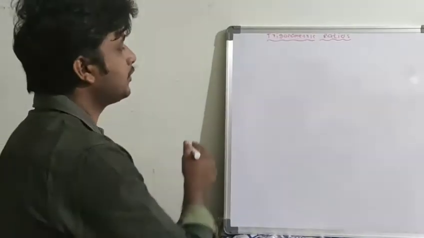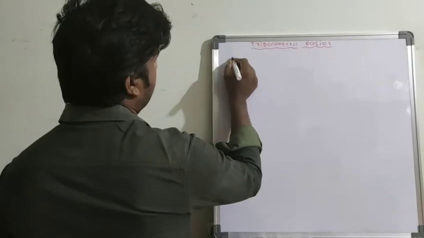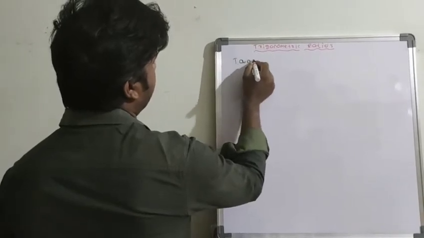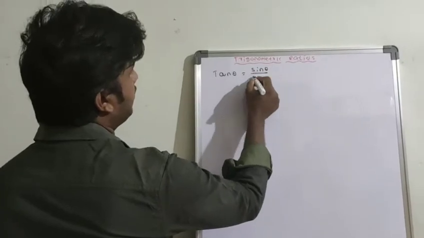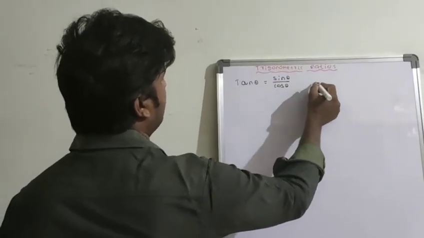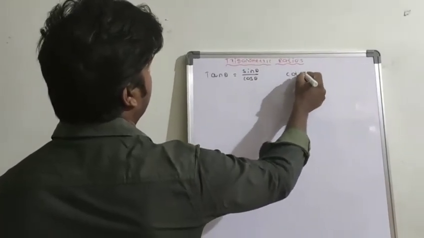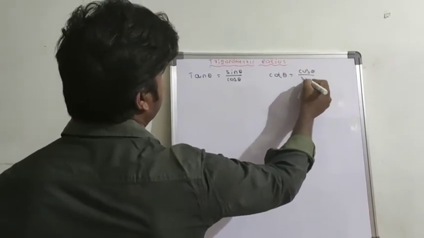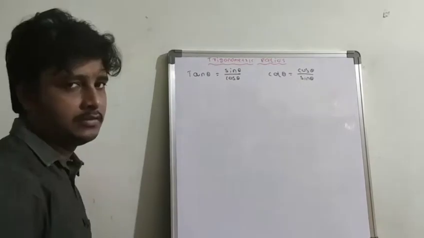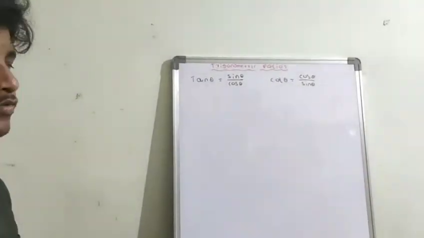So next, one more important concept. I am writing tan theta equal to sin theta by cos theta and cot theta is equal to cos theta by sin theta. So I will explain whether this is true or not.